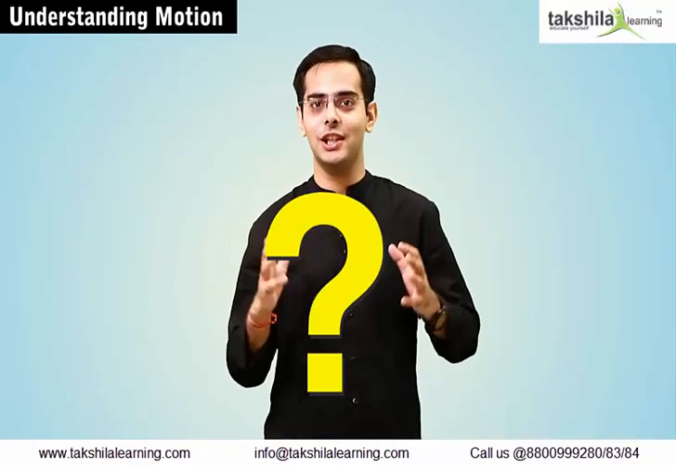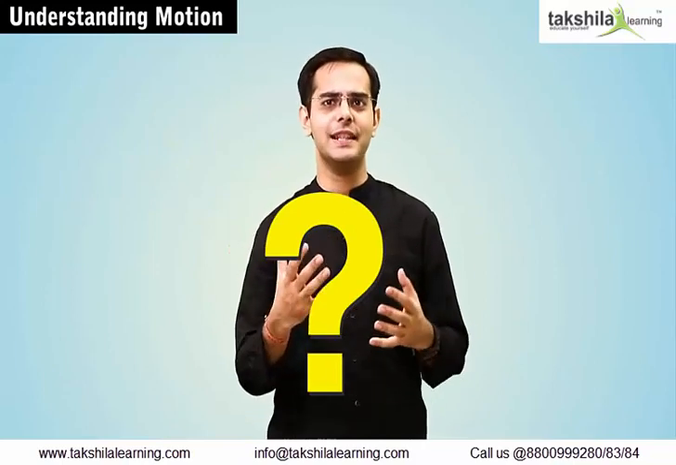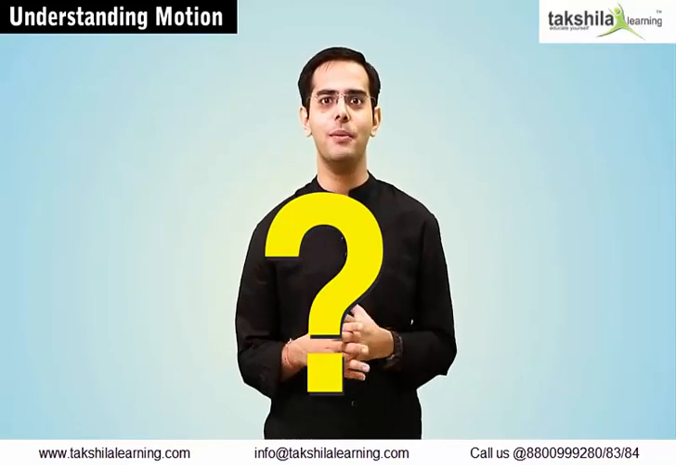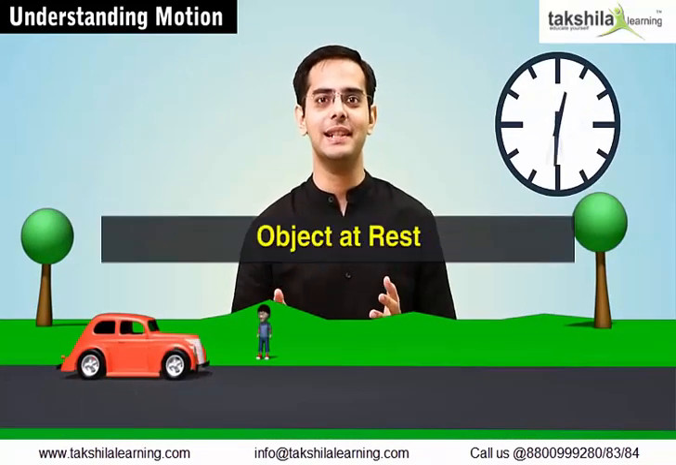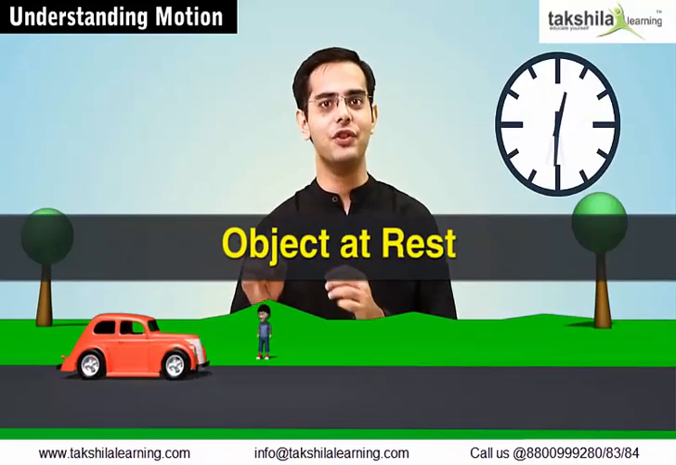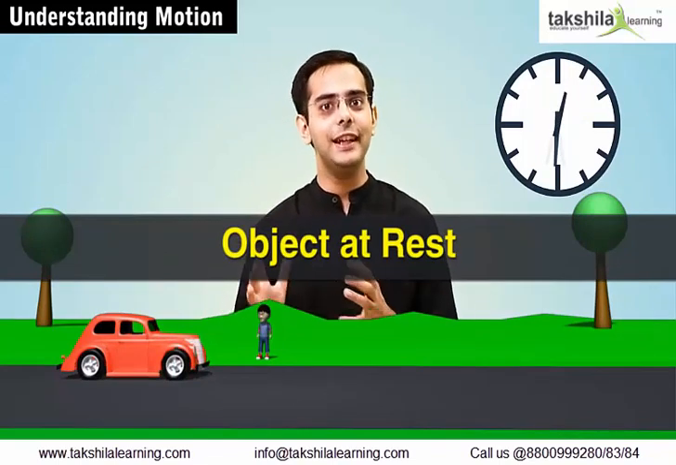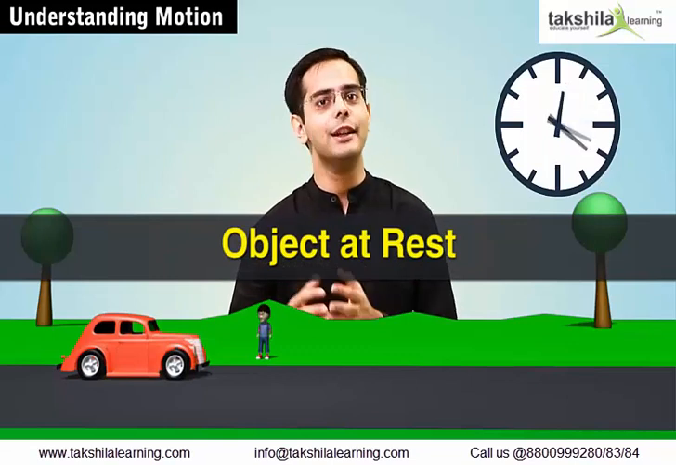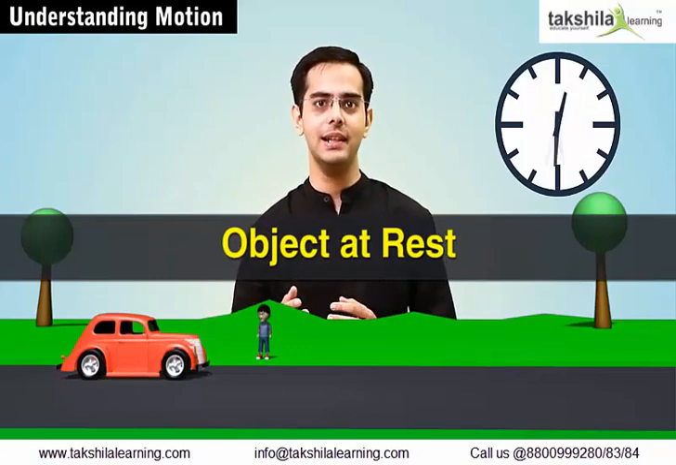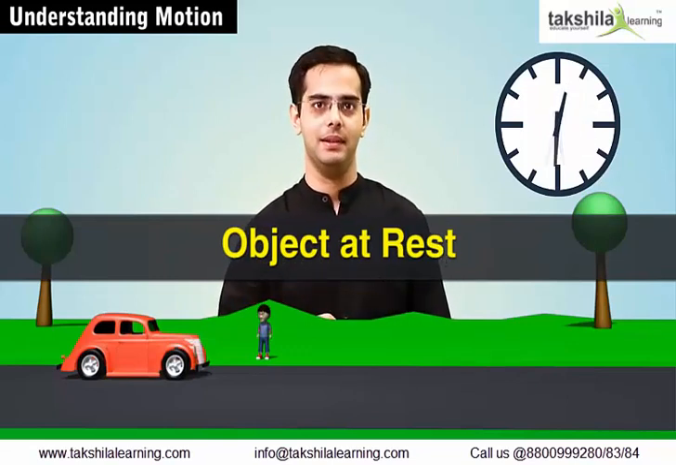Now, what do you call an object if its position does not change with time? Come on, I want an answer from you now. What do you call an object whose position does not change with time? Yes, you would say that the object is at rest, as it remains at the same point even with the change in time. And so the position of the car remains static with change in time.